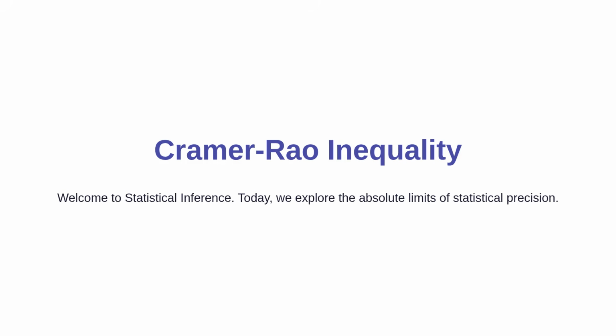Welcome to Statistical Inference. Today, we are going to explore one of the most profound concepts in statistics, known as the Cramer-Rao Inequality. Imagine you're trying to measure something perfectly, but your tools always have a little bit of error. Is there a fundamental limit to how good your tools can be? This topic will show us that the universe actually imposes a strict speed limit on statistical accuracy, and we will learn exactly how to calculate it.